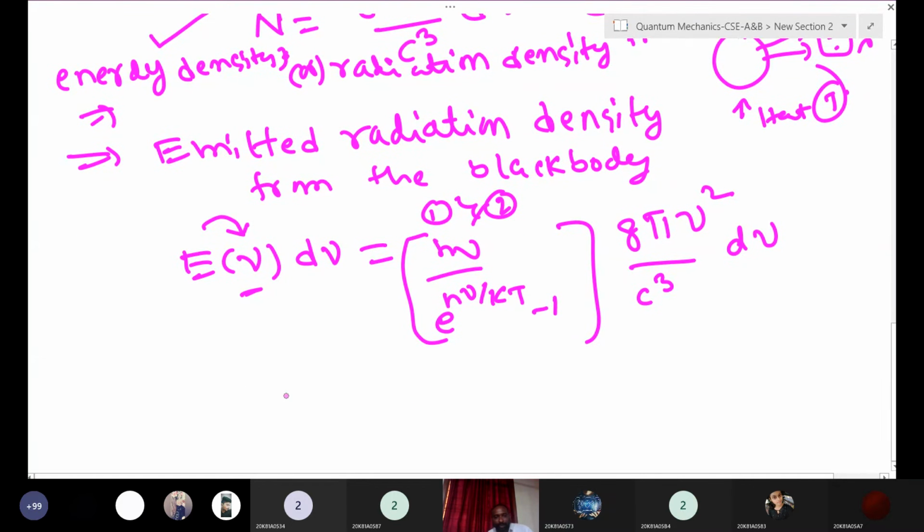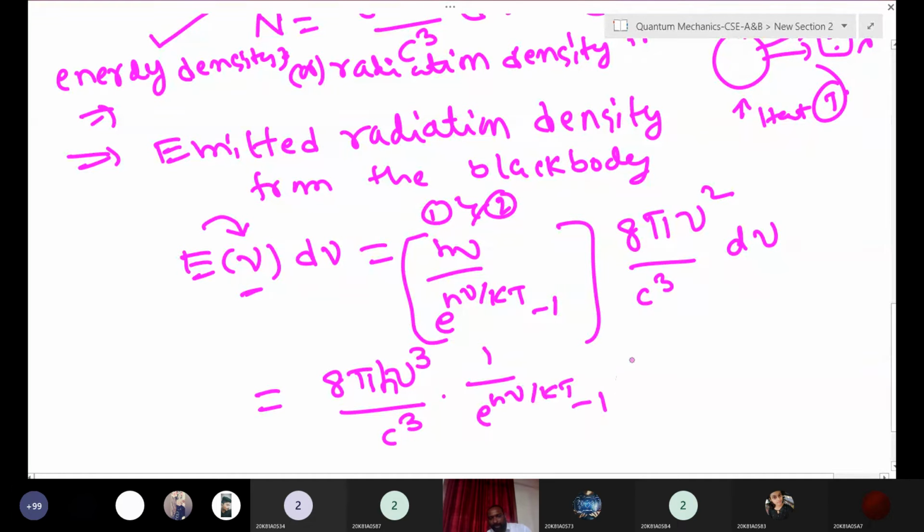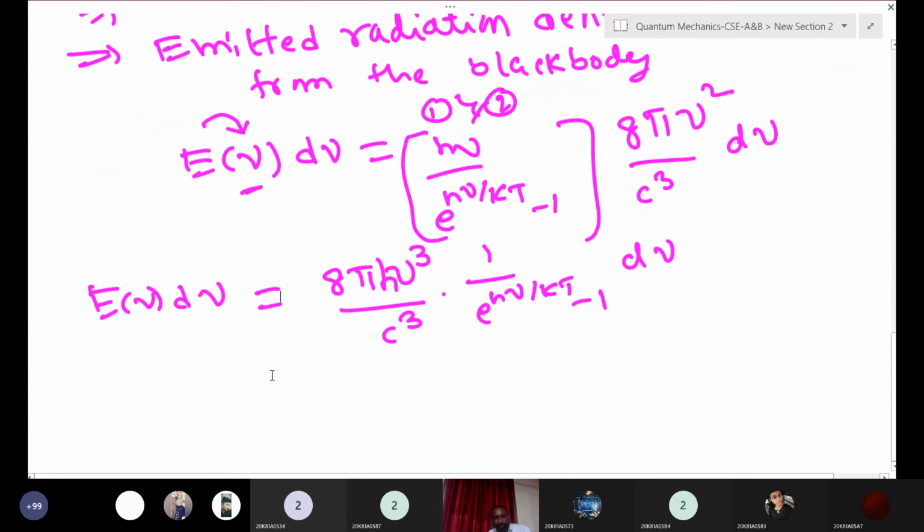Now just rewrite this expression. 8 pi, here one nu is there, here nu square is there, so total nu cube. 8 pi h nu cube by c cube into 1 by e to the power of h nu by kT minus 1 into d nu. What is this? E of nu into d nu. This is the expression for Planck's radiation law.